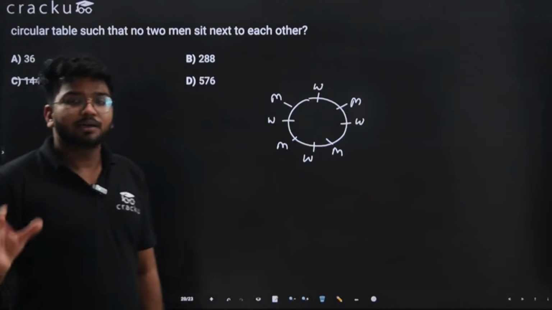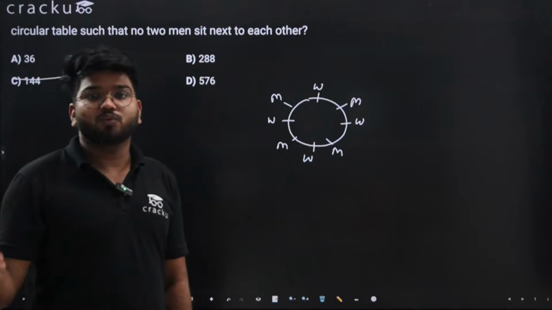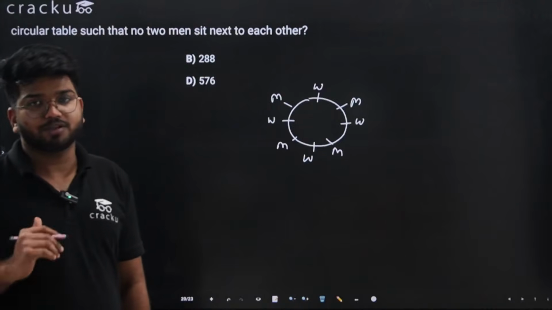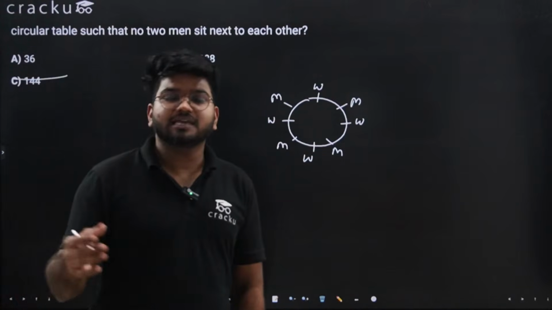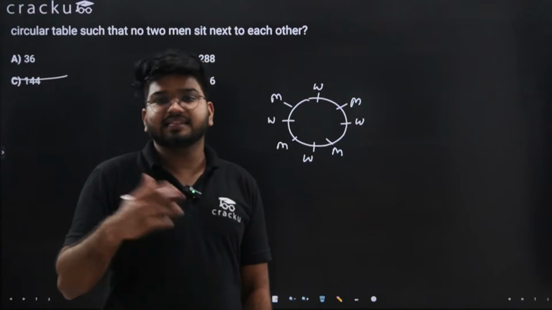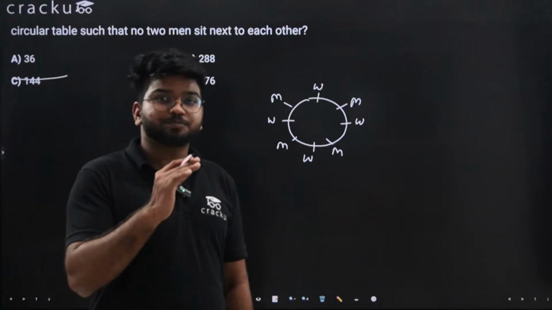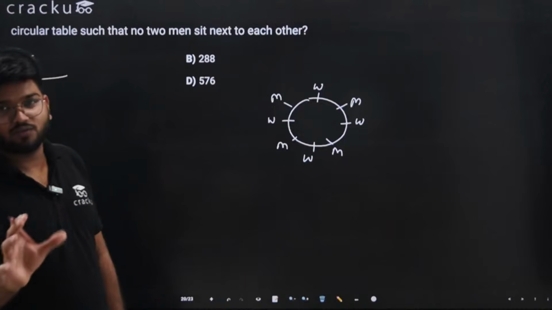So we have to seat the 4 men each after a gap of 1 chair, and then we have to seat the remaining 4 women. We can do it either way: either we seat the women first and then the remaining men, or we seat the 4 men first and then the remaining women.